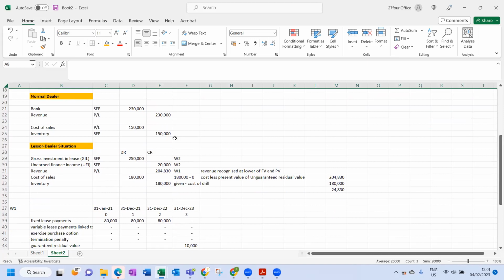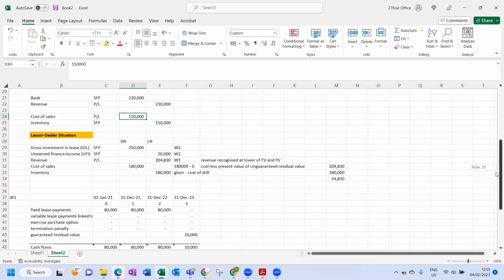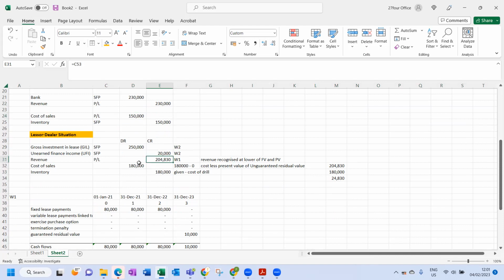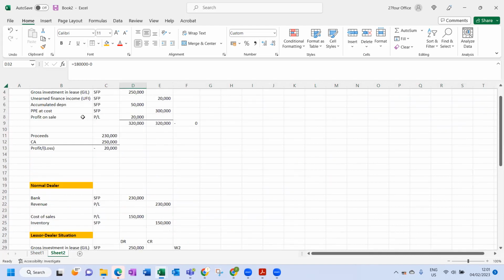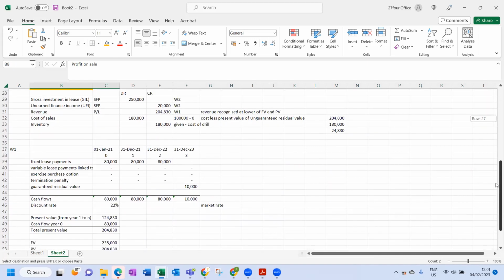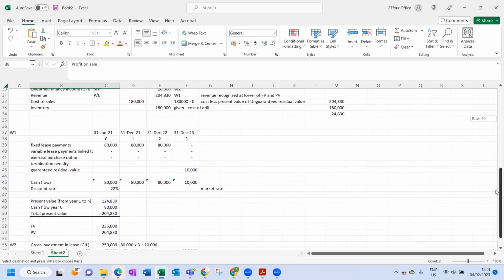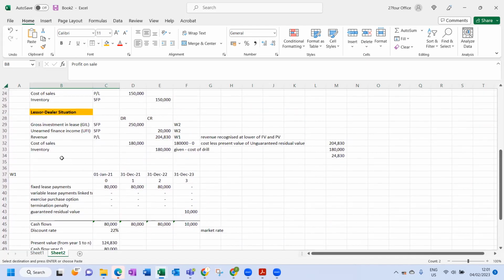In a normal dealer-less situation, we would have revenue and cost of sales getting a gross profit. We have that over here: revenue, cost of sales giving our gross profit part. All we are missing is the profit or loss on sale aspect. So that is basically what we're going to bring in over here, and that would basically be the balancing figure.